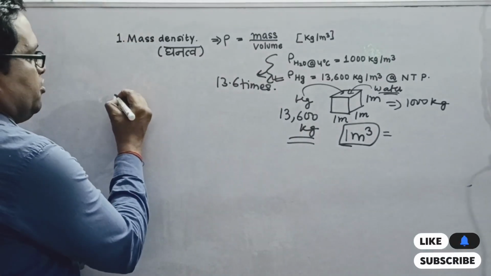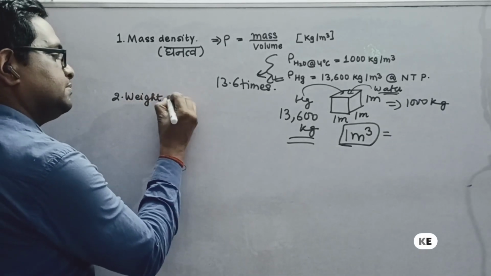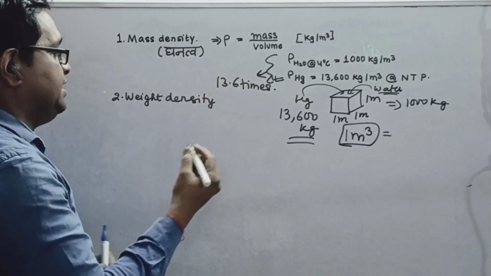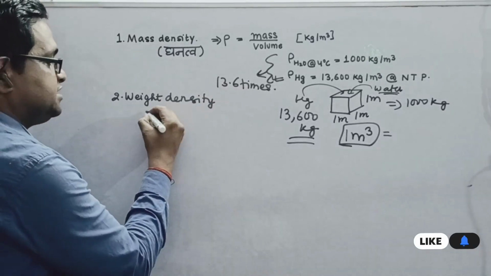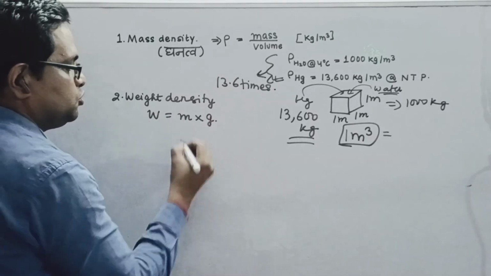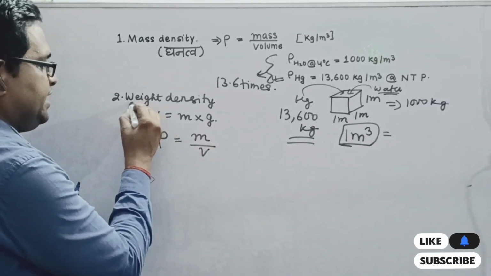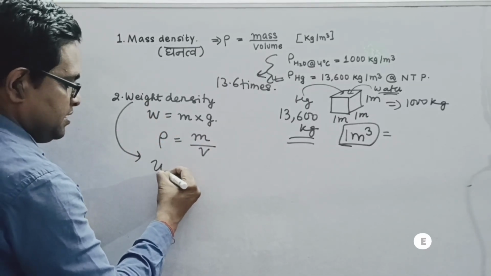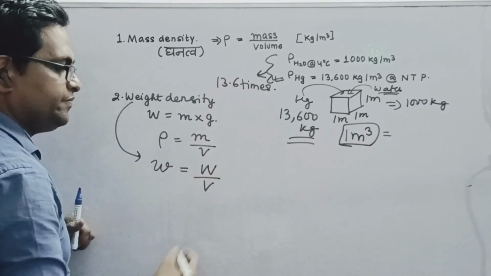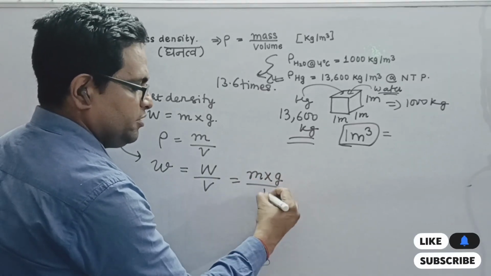Also, we have discussed a second property, which is weight density. Till now, you might be quite familiar with the relation between weight and mass. Weight is nothing but m into g. So, if density is mass per unit volume, for weight density we use the symbol W, and it is defined as weight of a substance per unit volume, denoted as m into g upon v.